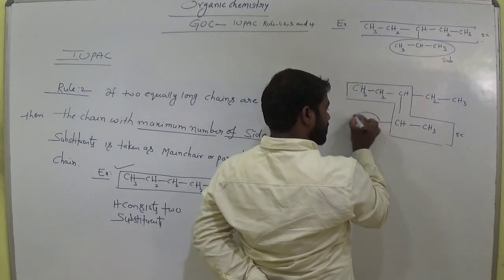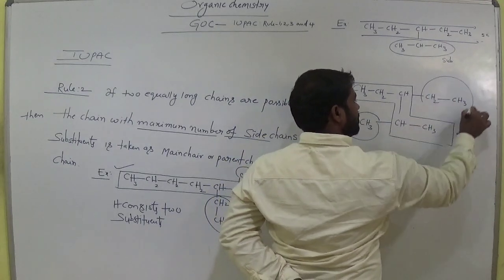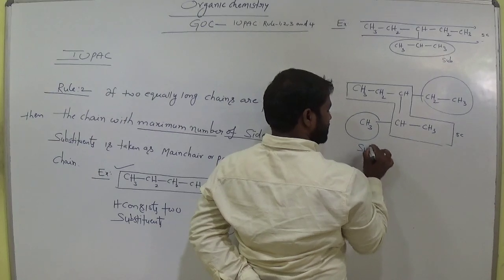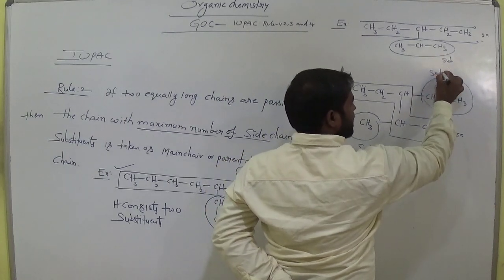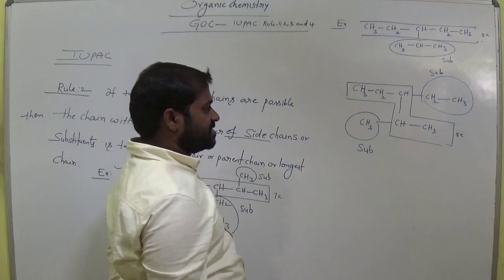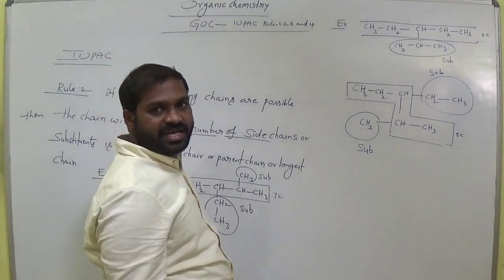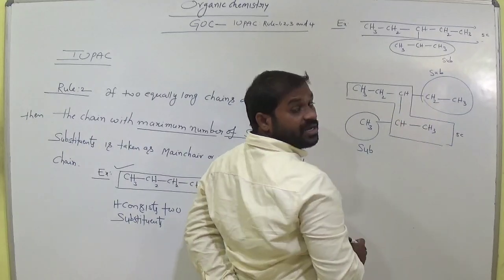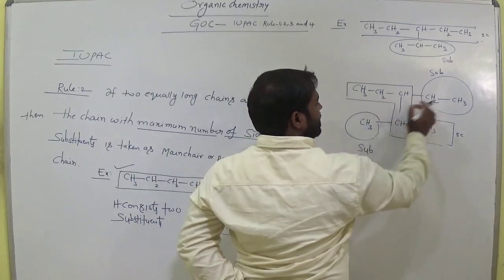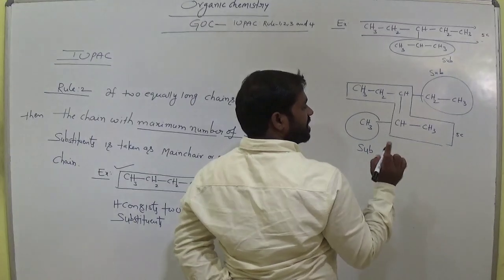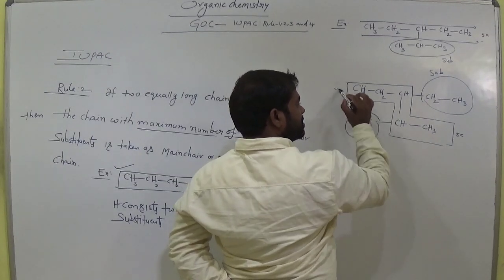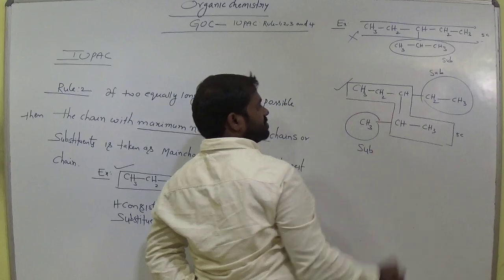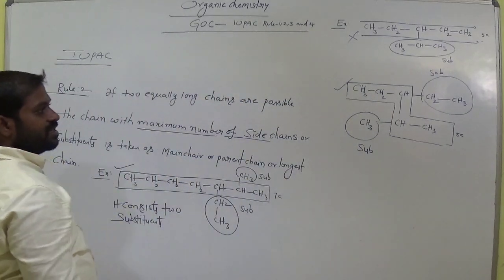But in this case, how many substituents do we have, students? We have 2 substituents, 2 side chains. Both have the same long chain with 5 carbons, but here it consists of only one side chain, and here 2 side chains. So which one is the correct method to give the IUPAC names? This one is wrong. Clear?